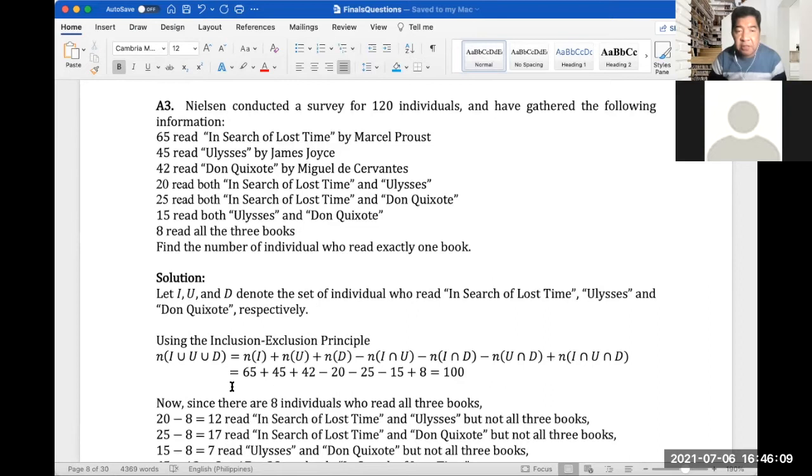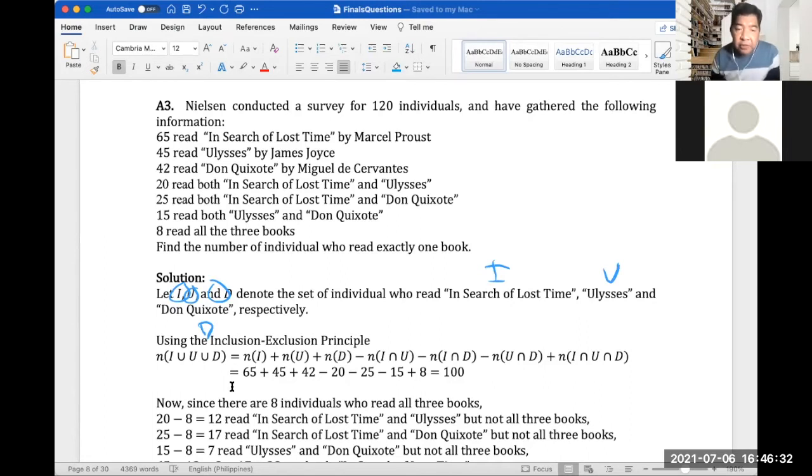So the question is, find the number of individuals who read exactly one book. So let I, U, and D denote the set of individuals who read In Search of Lost Time, Ulysses, and Don Quixote, respectively. So these are variables.